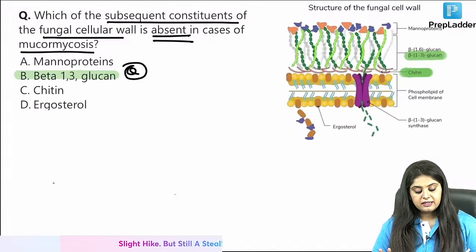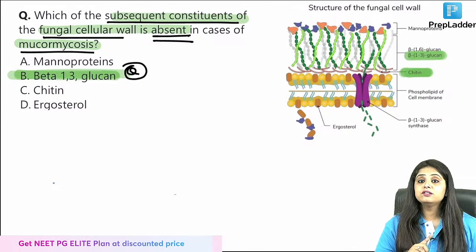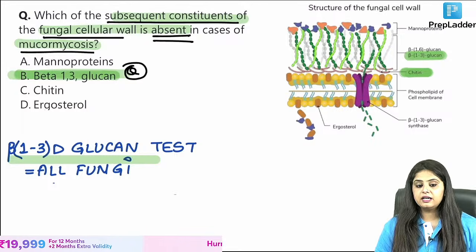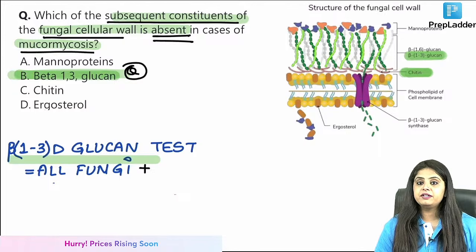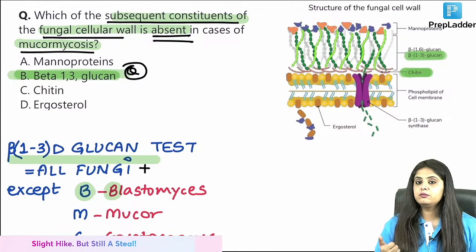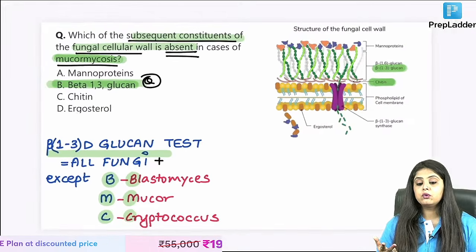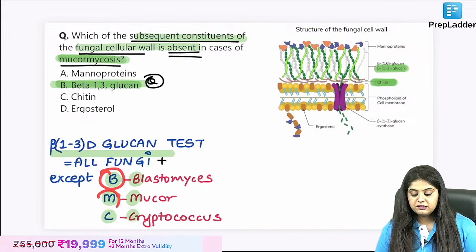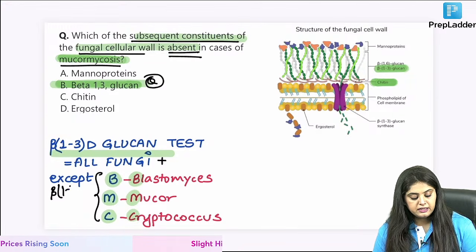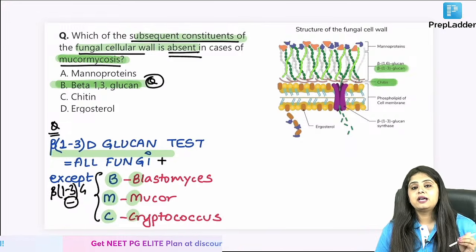But now they are saying, which of the following constituents are going to be absent in mucormycosis? This means beta 1,3 D glucan is not in mucormycosis. Repeating once again, beta 1,3 D glucan testing अगर करा तो मैम you will say that all fungi are going to have it, except Bangalore Medical College. What is Bangalore Medical College? B for blastomyces does not have it, M for mucor does not have it, and C for cryptococcus does not have it. Repeating, blastomyces, mucor and cryptococcus are not going to have beta 1,3 D glucan. Please note, how many times should I say it? The most expected question.